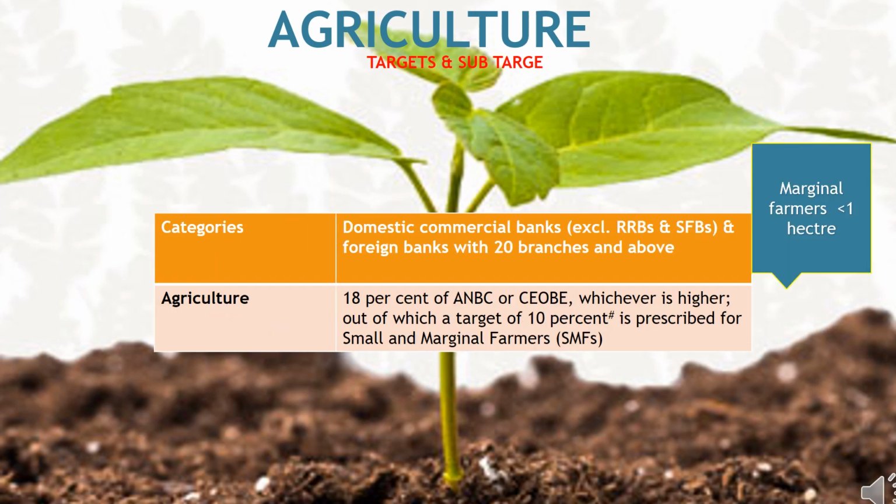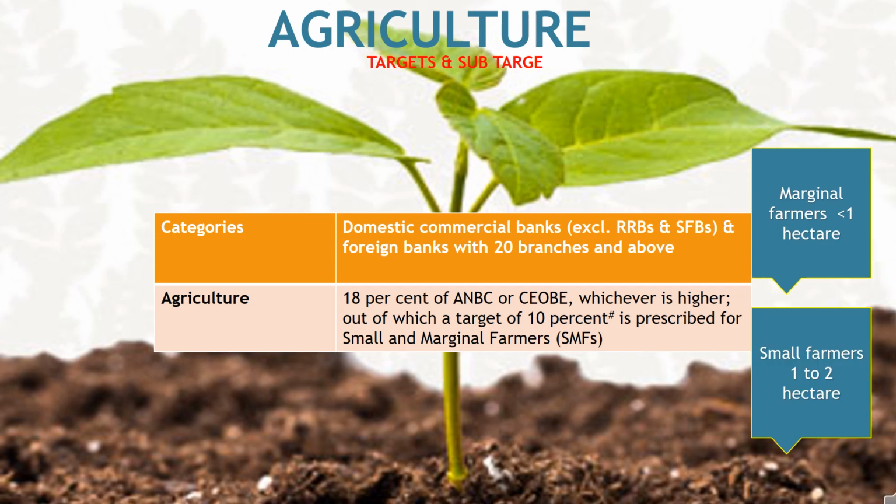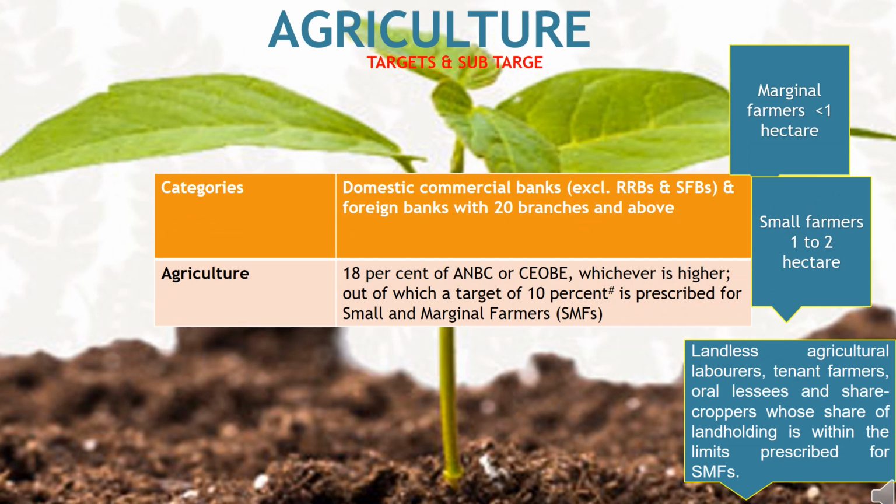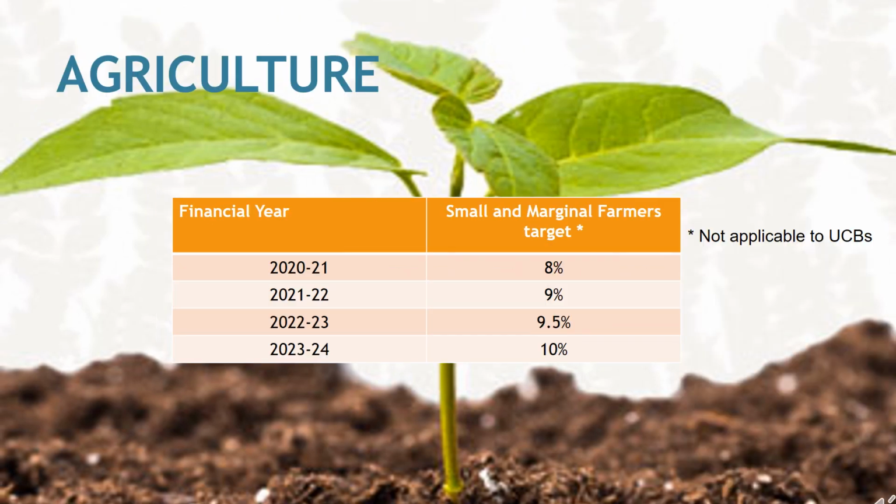Marginal farmer means a farmer who is having less than 1 hectare. 1 hectare means 2.47 acres. A farmer who is having 1 to 2 hectares will come under small farmers. Further, landless agricultural laborers, tenant farmers, rural lessees and sharecroppers will come under small and marginal farmers. You may observe here there is a special separate target for small and marginal farmers.